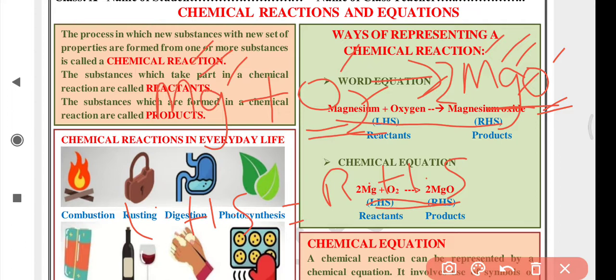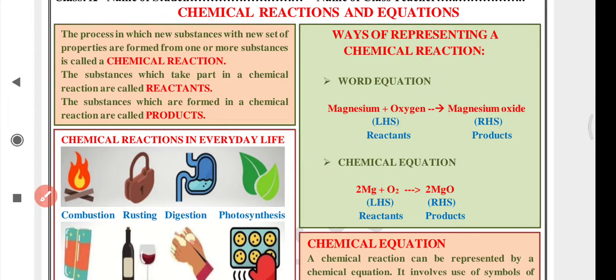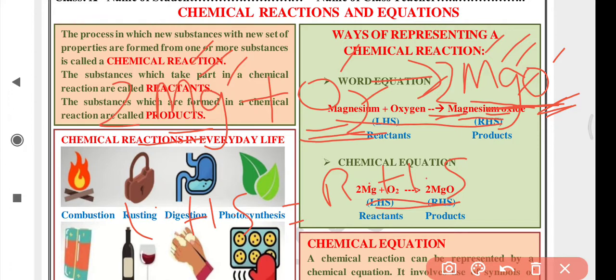But now let us see magnesium again. In 1 molecule of magnesium oxide there is 1 atom of magnesium, but when you take 2 molecules of magnesium oxide, there are 2 atoms of magnesium. But on the left hand side there was only 1 atom of magnesium, so you put 2 here. Now see, on the left hand side 2 atoms of magnesium, here also 2 atoms of magnesium. Here 2 atoms of oxygen, here also 2 into 1, 2 atoms of oxygen. So now it is balanced. That is written here also.